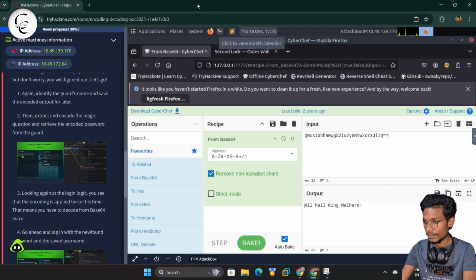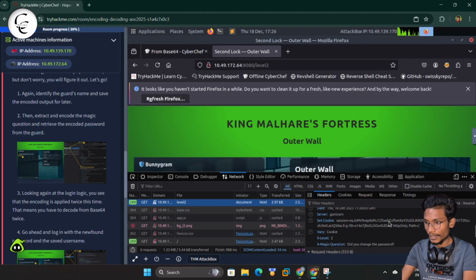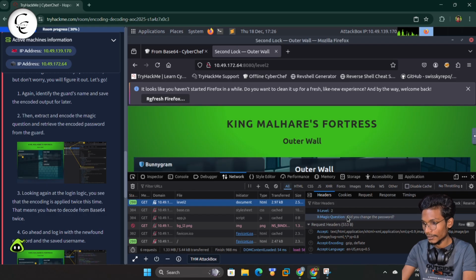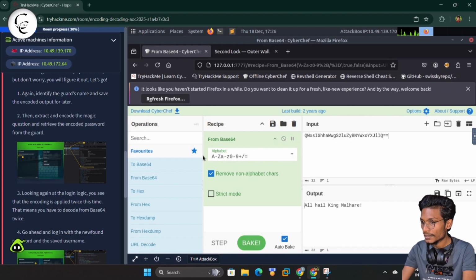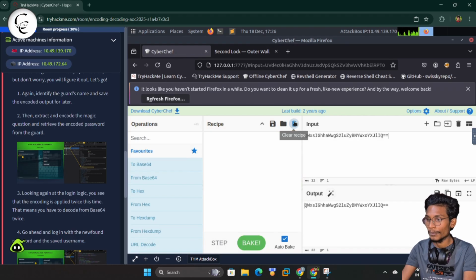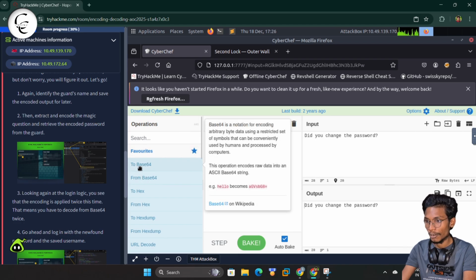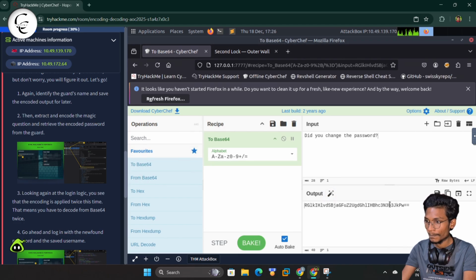In the network tab, we can reload, and here we have the magical text: did you change the password? I will copy this, decode it in CyberChef, and copy this out and give this response.